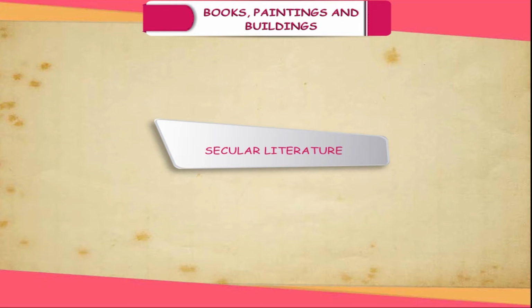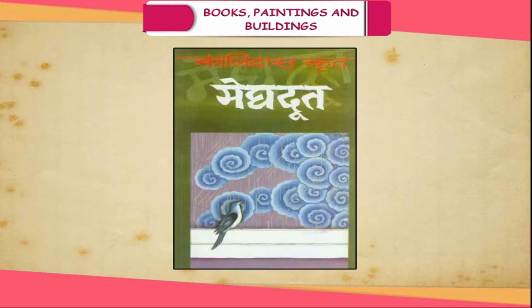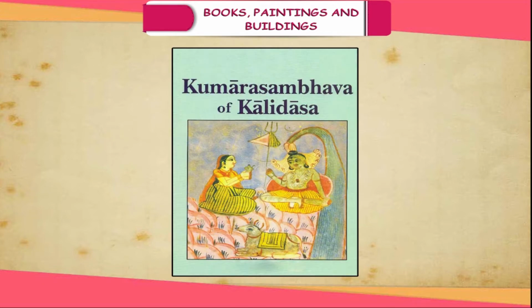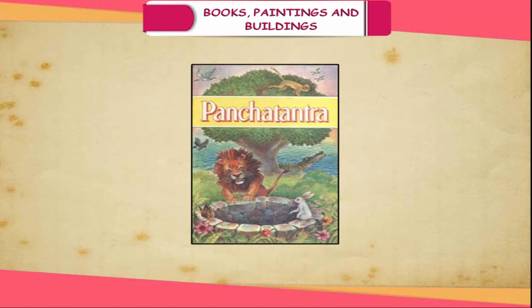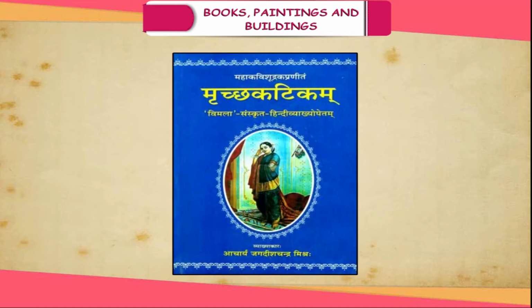Secular literature. Some famous works of the great scholar Kalidasa include Meghdut, Kumarasambhava and Abhijana Shakuntalam. Another great work of the Gupta period is Panchatantra, which is a collection of fables centered on animals. Panini composed Ashtadhyayi, which is a great work on Sanskrit grammar. Sutrakar's